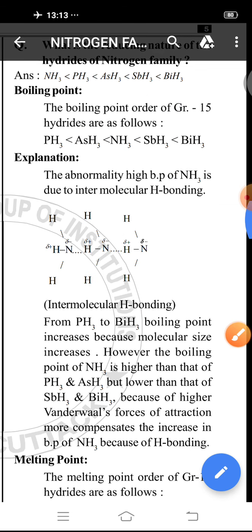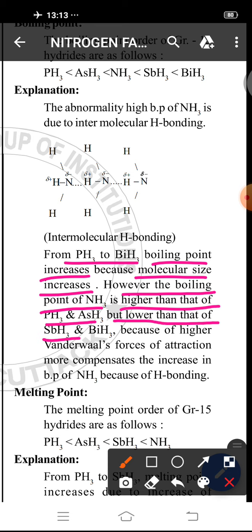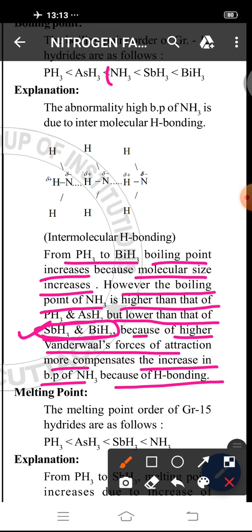Let's see, from PH3 to BiH3 boiling point increases because molecular size increases. However, the boiling point of NH3 is higher than that of PH3 and AsH3 but lower than that of SbH3 and BiH3 because of higher van der Waals force of attraction. Due to higher van der Waals force of attraction in SbH3 and BiH3, they more than compensate the increase in boiling point of NH3 due to hydrogen bonding. अमोनिया बोइलिंग पॉइंट हाइड्रोजन बॉन्डिंग जेतिकी इंक्रीज करिछि ताठारु अधिका van der Waals फोर्स ऑफ अट्रैक्शन पई एमानकर बोइलिंग पॉइंट इंक्रीज करिगला.